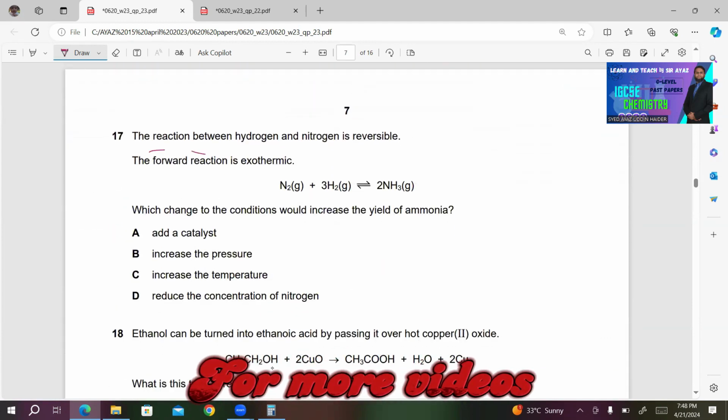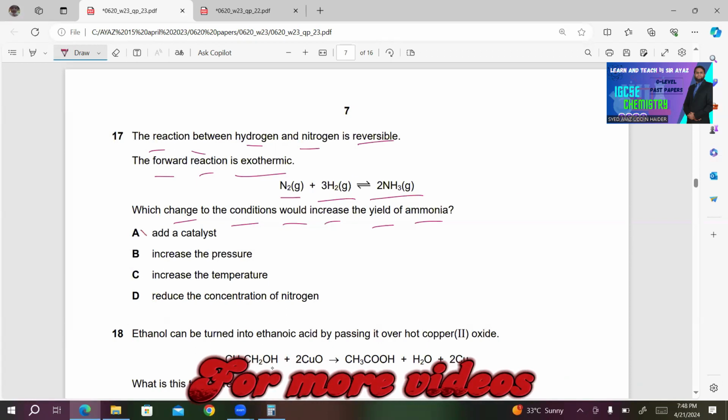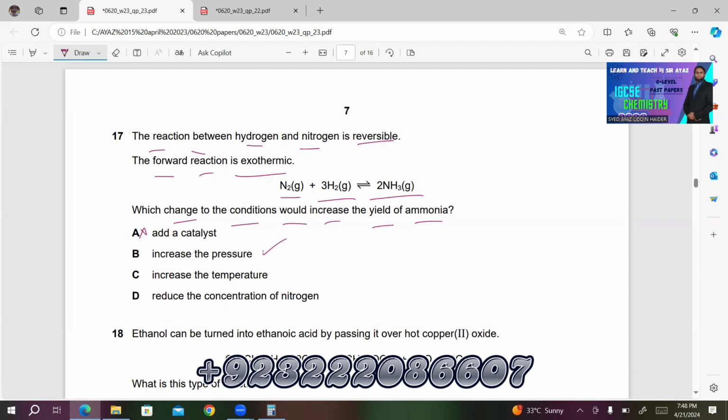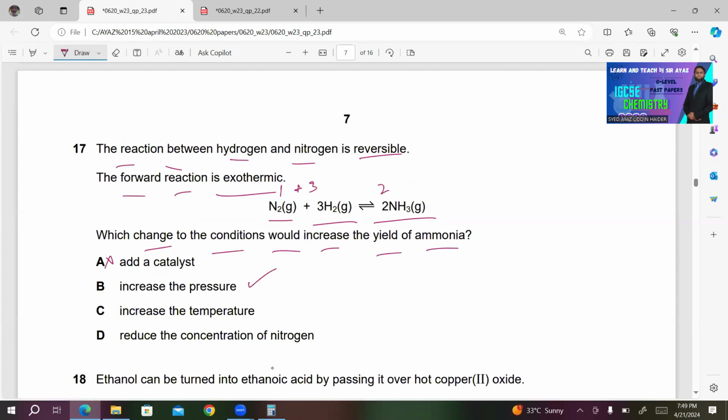Number 17, the reaction between hydrogen and nitrogen is reversible. The forward reaction is exothermic. Here's the reaction: N2 gas plus 3H2 gas gives 2NH3 gas. Which change to the conditions would increase the yield of ammonia? A, add a catalyst. Catalyst only increases the rate of reaction, so A is incorrect. B, increase the pressure. Increasing the pressure will shift the equilibrium to the side with fewer moles. So B looks correct to me, because on the reactant side we have 1 plus 3, and on the product side we have 2 moles. So B must be the right answer.